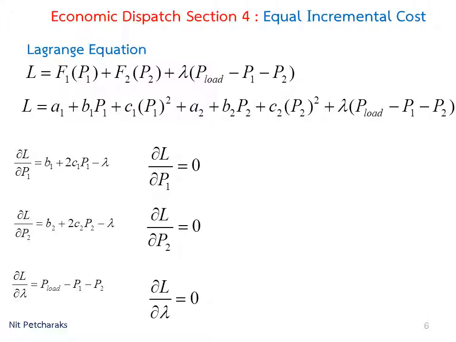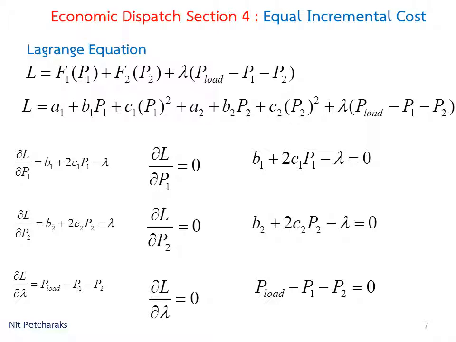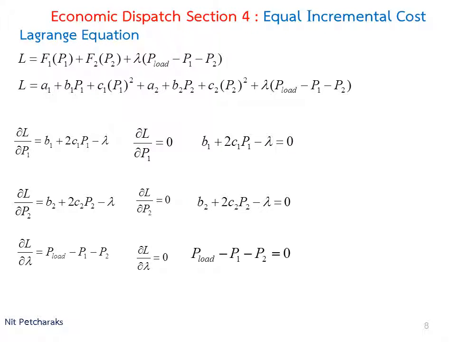The optimum point occurs when the value of derivative is 0. So we set all partial derivatives to 0. Then we obtain equations on the right hand side.